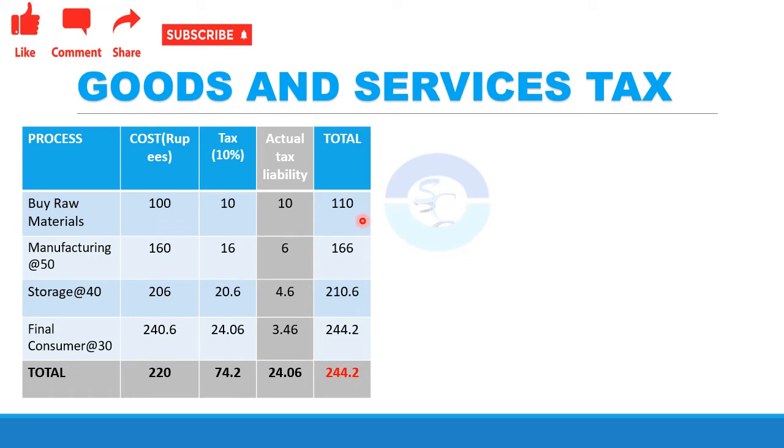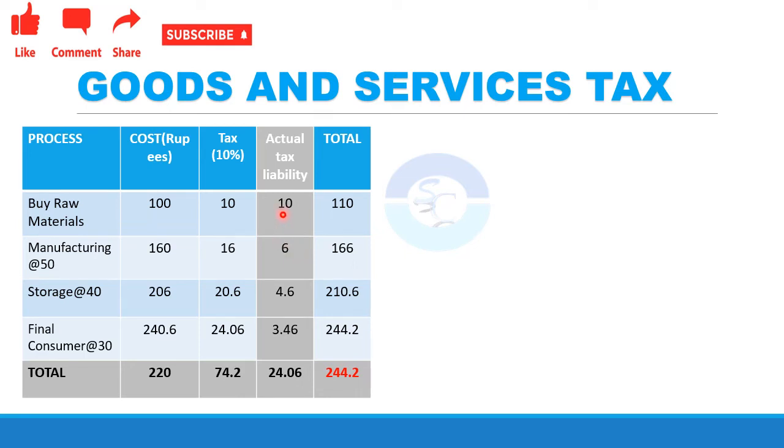Now the manufacturer buys the raw materials at 110 and adds his cost of 50 rupees and it becomes 160 rupees, upon which 10% tax is charged, which becomes 16 rupees. But his actual tax liability will be only 6 rupees.